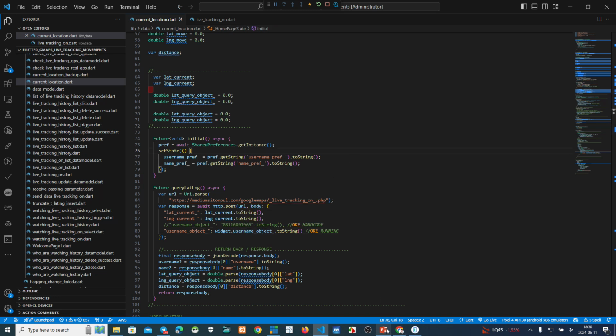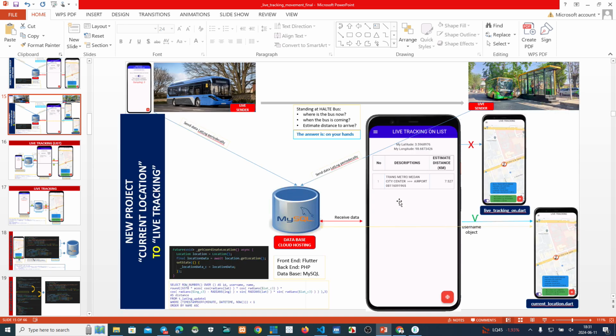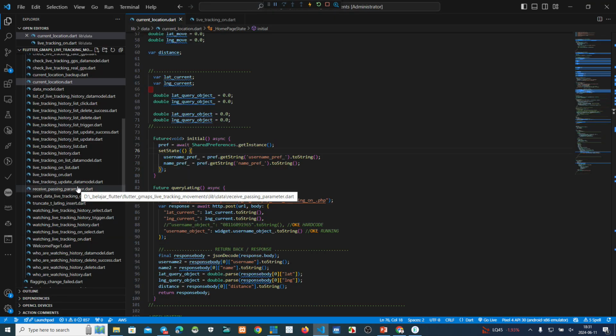Okay, now we change. If we push this one from here, live tracking on list, we cut here and we make a link to here. Okay, live tracking on list. You see, live tracking on list. This one.